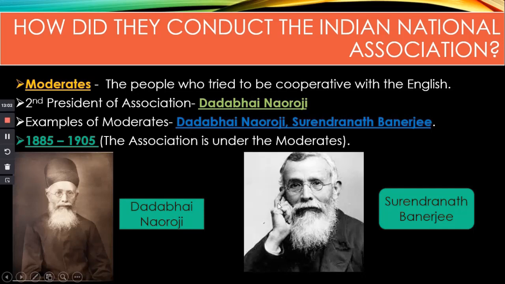Moderates are the people who try to be cooperative with the English. Dadabhai Naoroji and Surendra Banerjee are the examples for these moderates. From 1885 to 1905, this Indian National Association was under the moderates. These ones controlled the National Association.